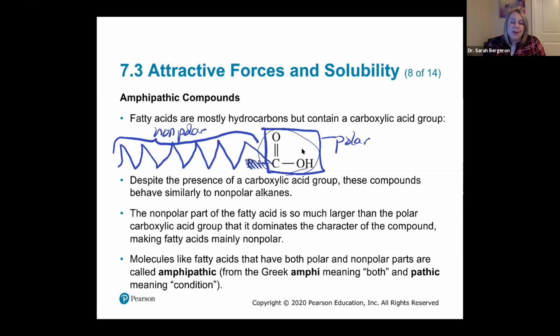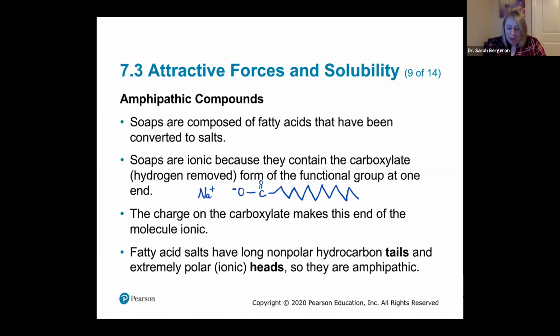And so because it has these dual characteristics, we call them amphipathic. Amphipathic comes from the Greek, amphi meaning both and pathic meaning condition. So they have both nonpolar and polar portions of the molecule. So that's why we call them amphipathic. So soaps are an example of an amphipathic compound. They are fatty acids that have been converted to salts.